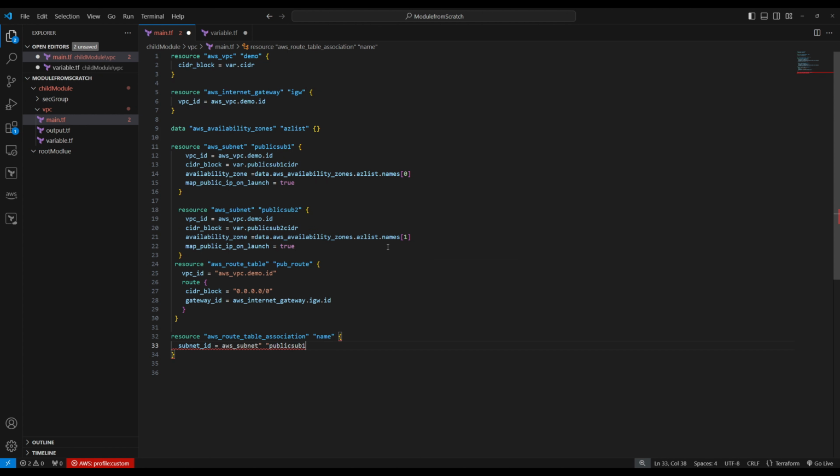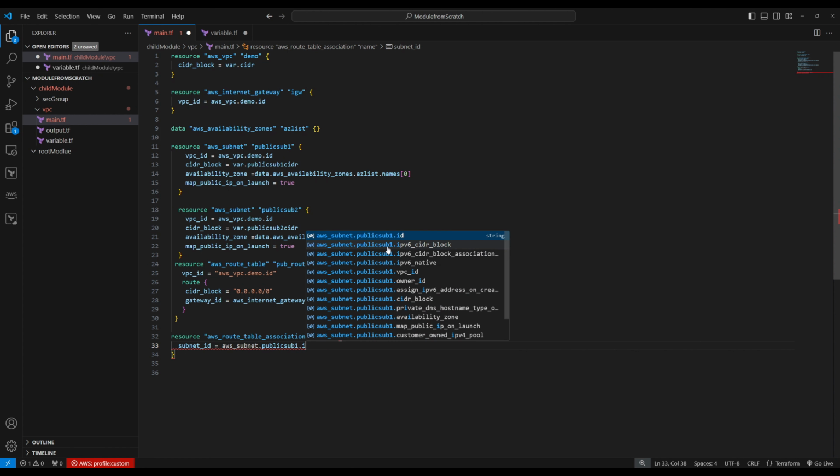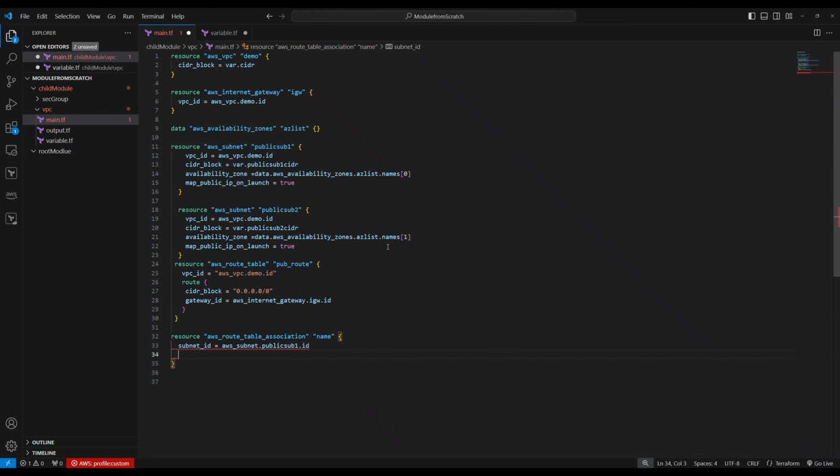So we require the subnet ID. Then this also requires a route table, right? Which route table? So route table ID will be this one. We're going to associate, copy, paste, dot, so we need the ID of that route table. So that's how we associate the first one.